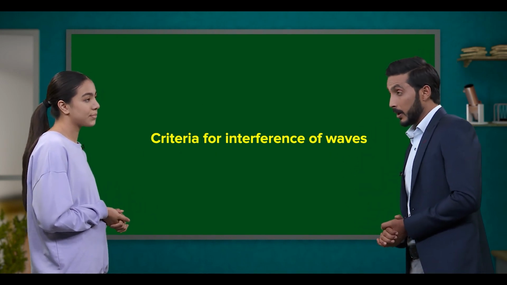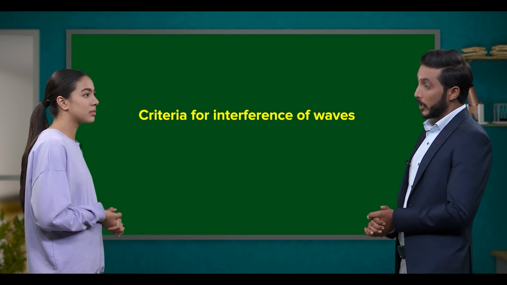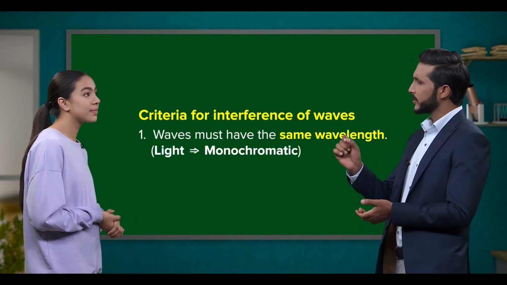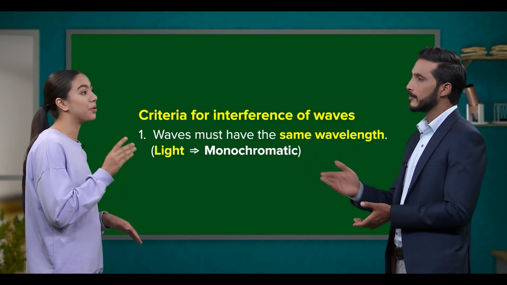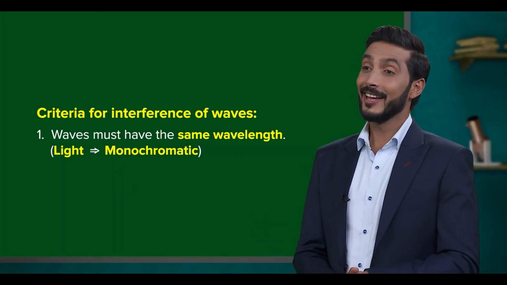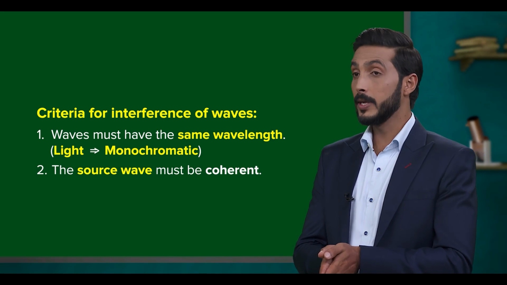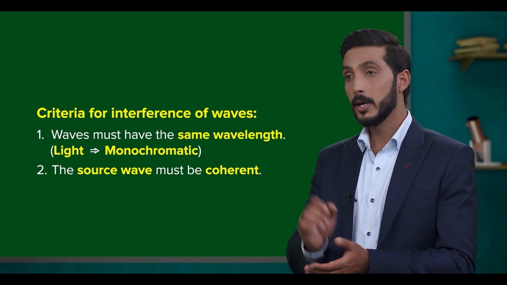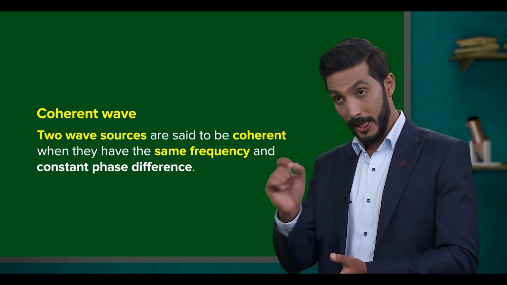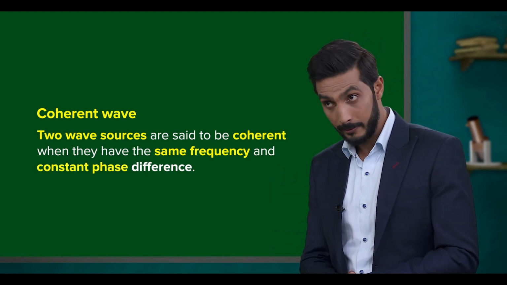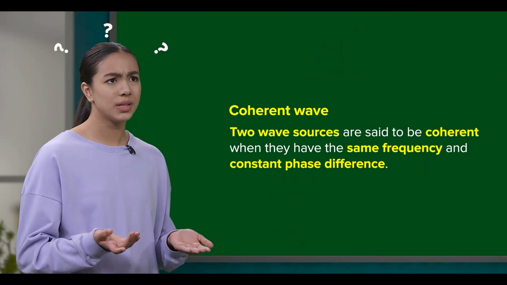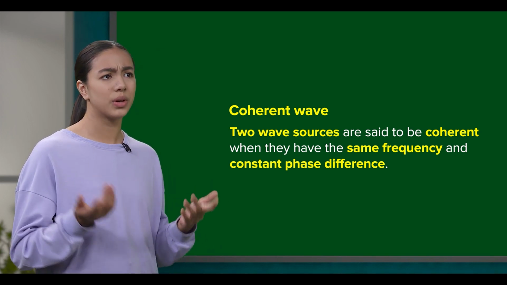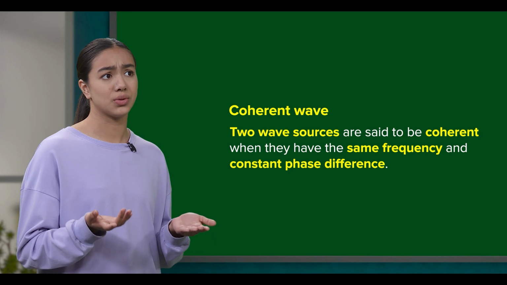Let's discuss it. First and foremost, two waves must have the same wavelength. For instance, if the waves are light, they should be monochromatic. Exactly. Next, the source waves must be coherent, which means they must emit waves with constant phase difference. Coherent source? Never heard of that before. And why must the sources be coherent for interference to happen?